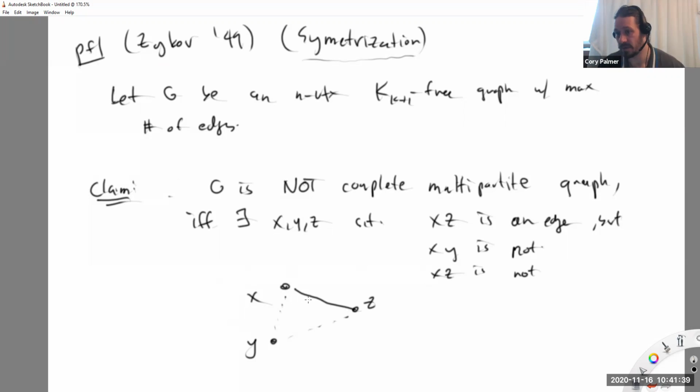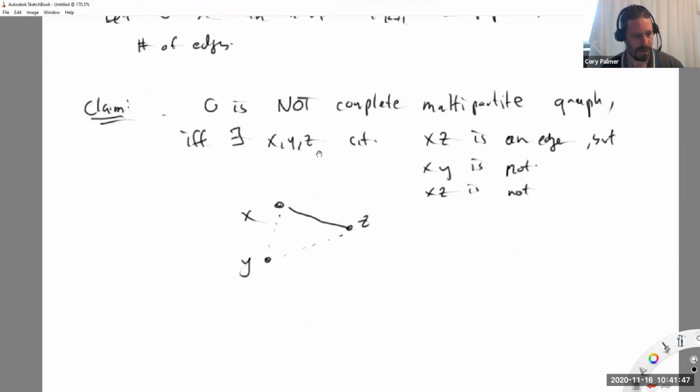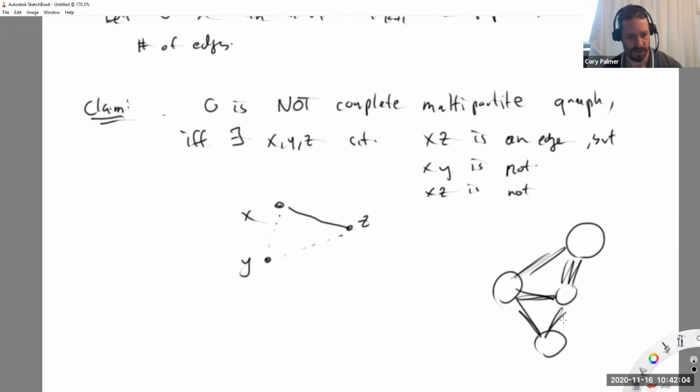I'll explain the other direction, which is the simpler direction. If you're not complete multipartite, sorry, which direction am I going to prove? I don't know which direction I'm going to prove. Okay, I'll prove the reverse. If you are complete multipartite, this thing can't appear. Okay, that's the contrapositive. Let's think about that for a moment. So complete multipartite looks something like this. All edges are here, here, here, and here.